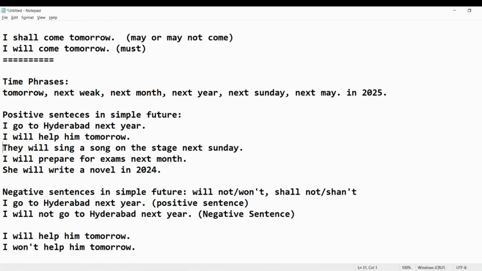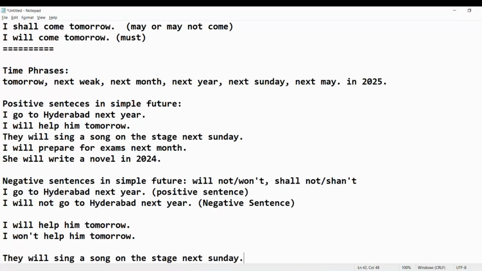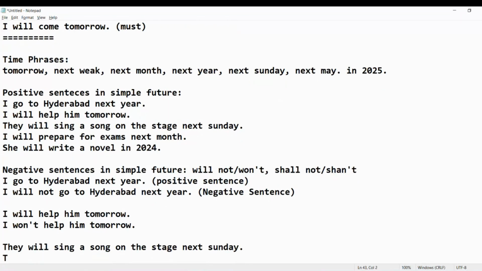If we take this sentence, this is positive sentence. They will sing a song on the stage next Sunday. They will not sing a song on the stage next Sunday. This is negative sentence.